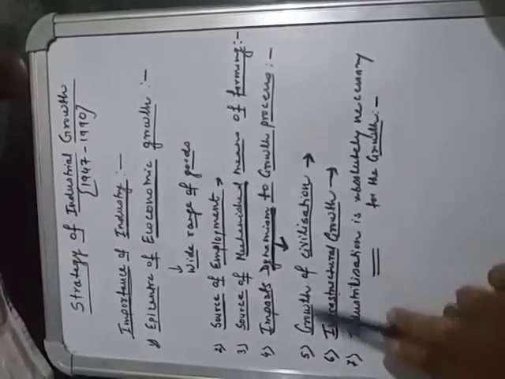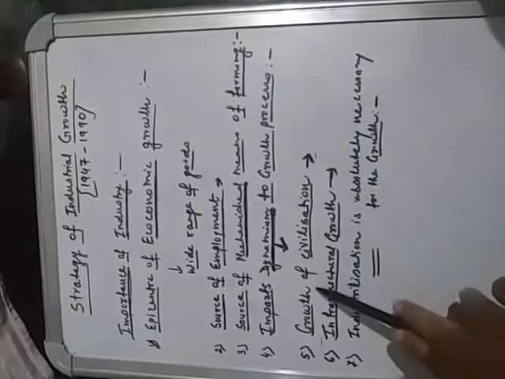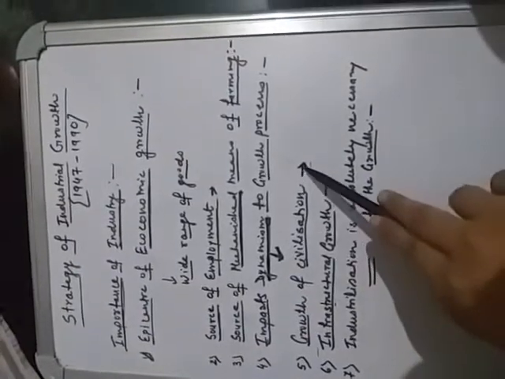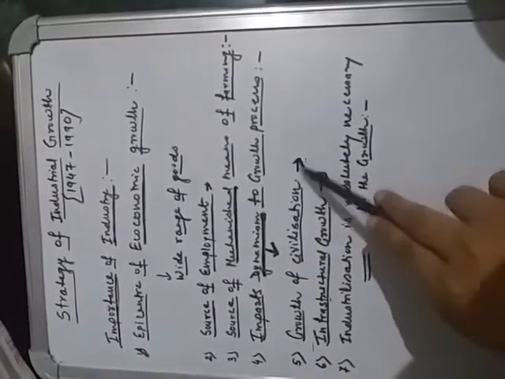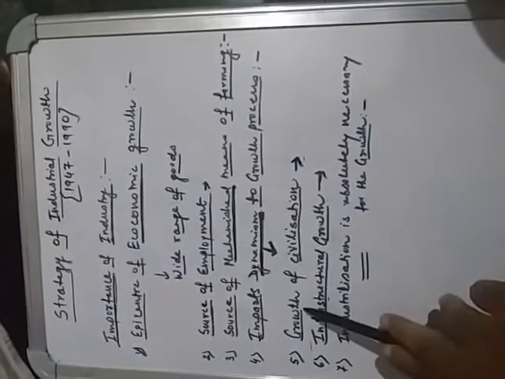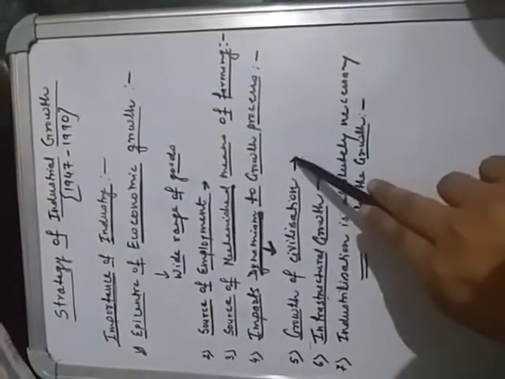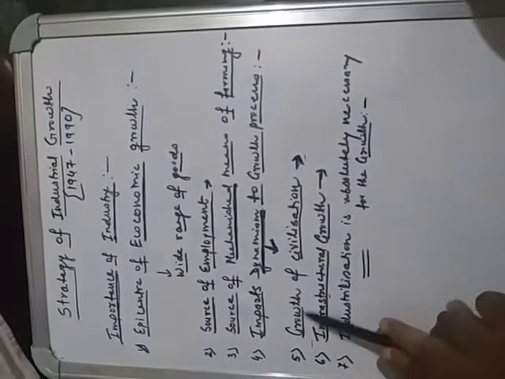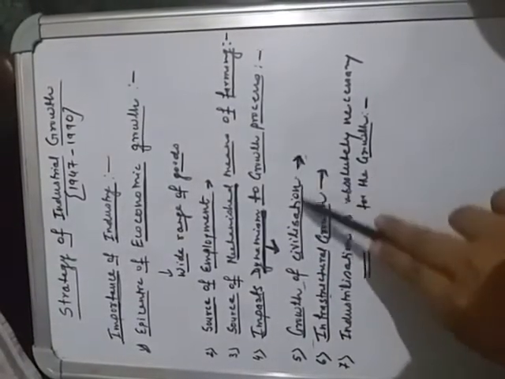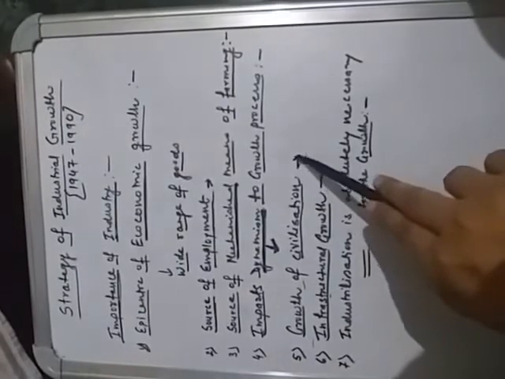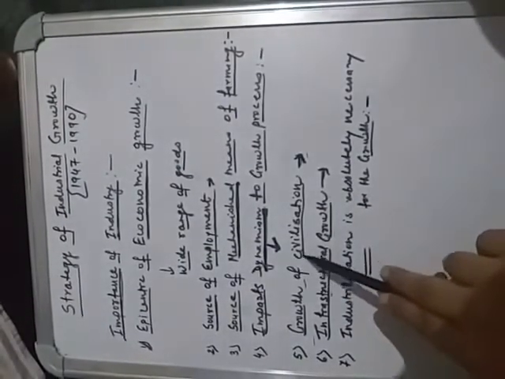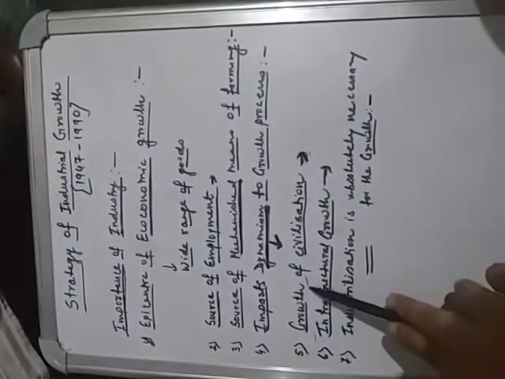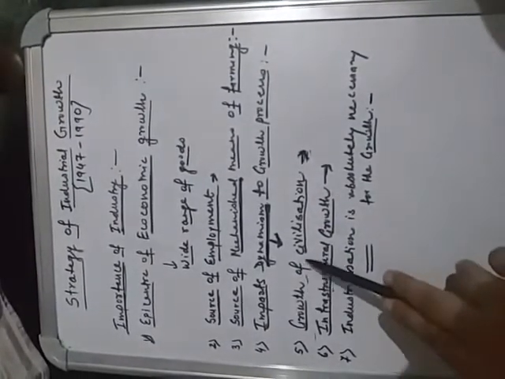Next is growth of civilization. As you know, students, the world economy is changing rapidly, and for the urbanization of any country, there is a need for developed infrastructure, and for the development of infrastructure, industrial goods are required, and that leads to growth of civilization.